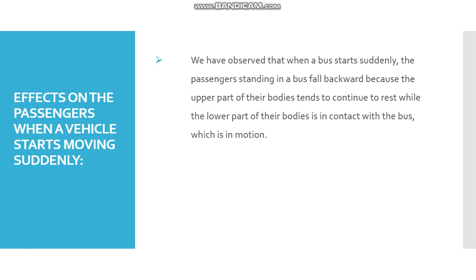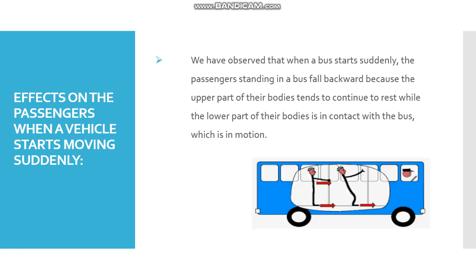You have experienced that, for example, if you are standing, here is a figure, if you are standing like this, at rest, and suddenly the car starts, you fall backward. We have observed that when a bus starts suddenly, the passengers standing in the bus fall backwards. Why?